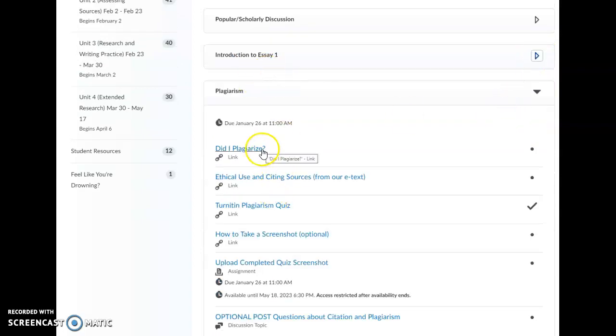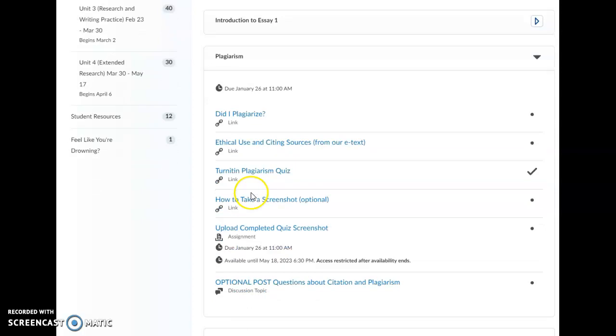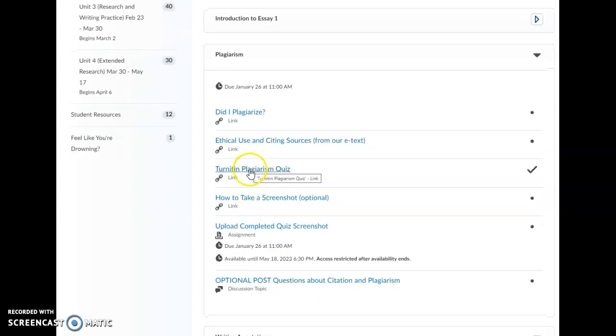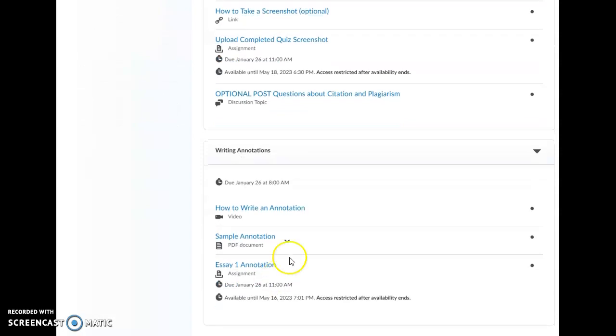Plagiarism, there's a quick link. Did I plagiarize? Ethical use and citing sources. The Turnitin plagiarism quiz. I do ask you take a screenshot of that and upload it here. If you run into any problems, please, again, reach out. Worst case scenario, use your phone to take a picture of your computer screen and just submit it from your phone. You can do that. Won't be a problem. If you do have any additional questions about citation and plagiarism, please note those here, and I'll try to answer them next week.